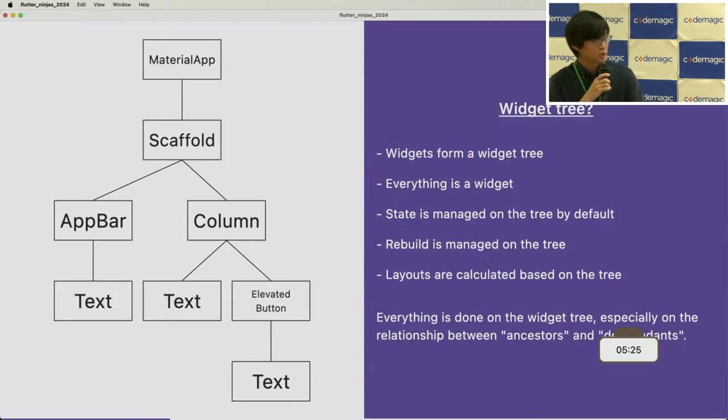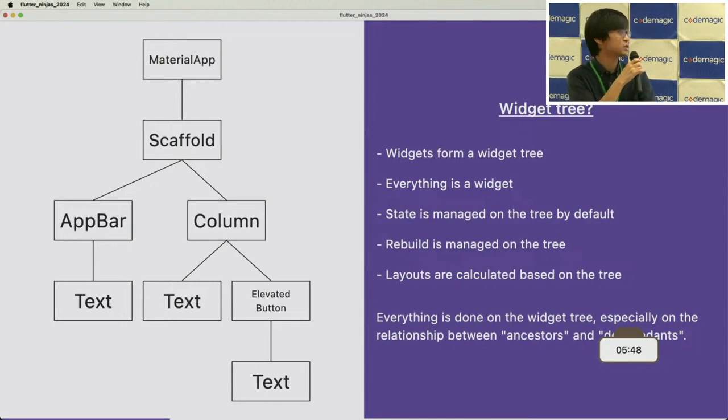I believe all of us already know what a widget is and what the widget tree is. We have the picture of the widget tree on the left-hand side, like this. In Flutter, everything is a widget, and widgets form a widget tree.